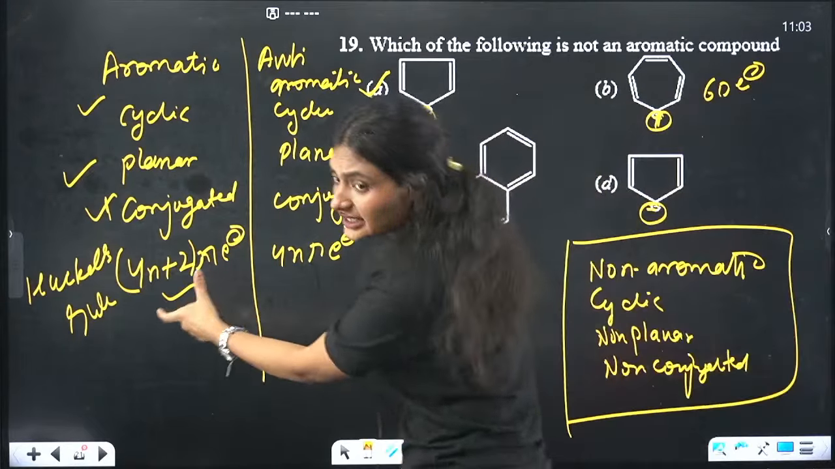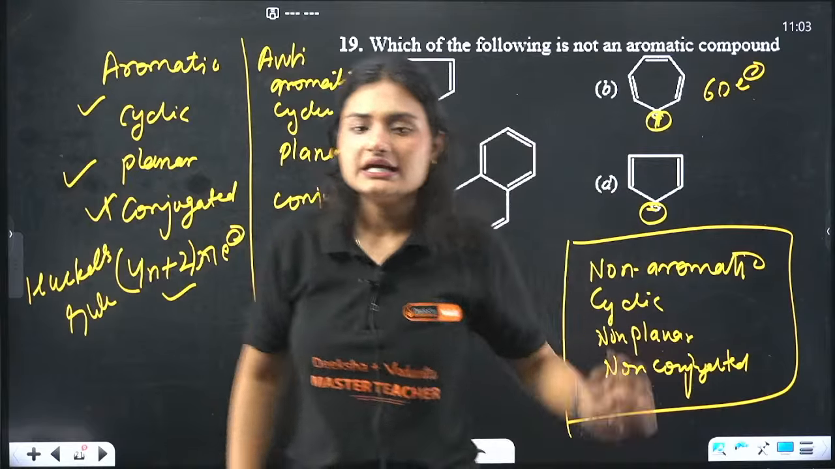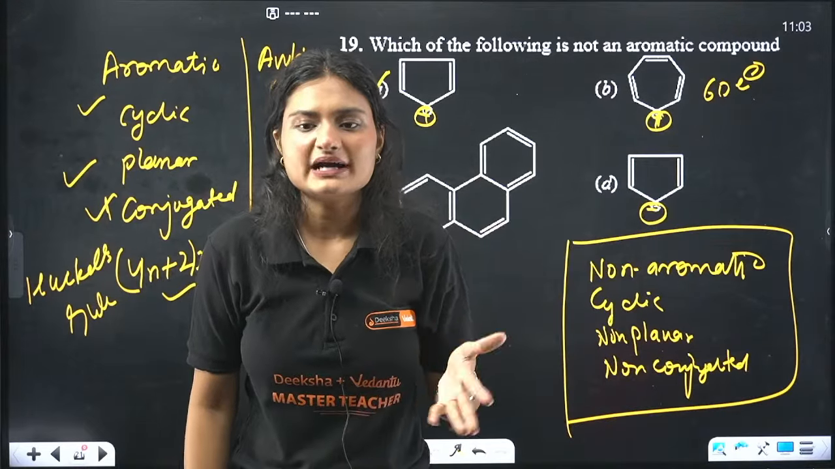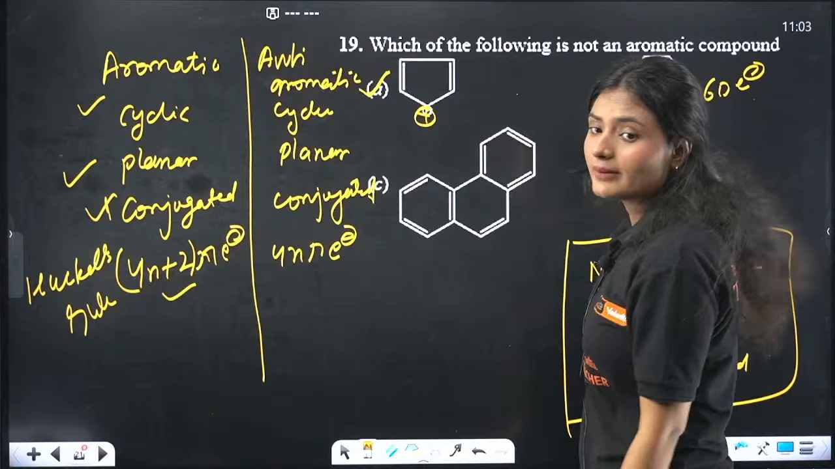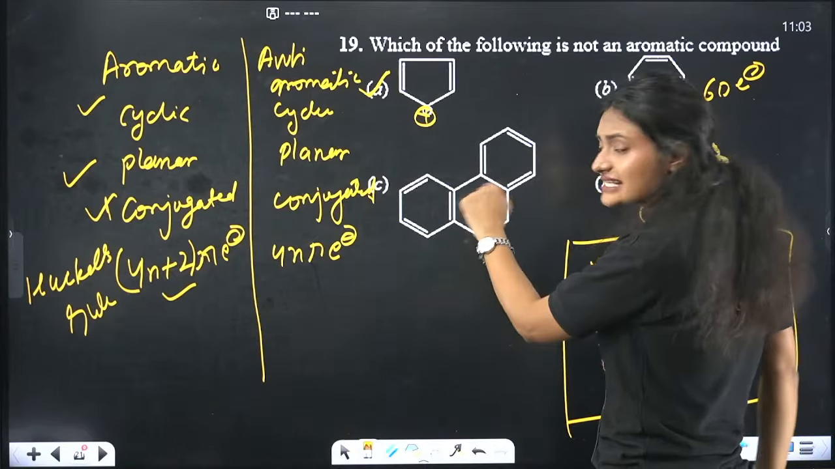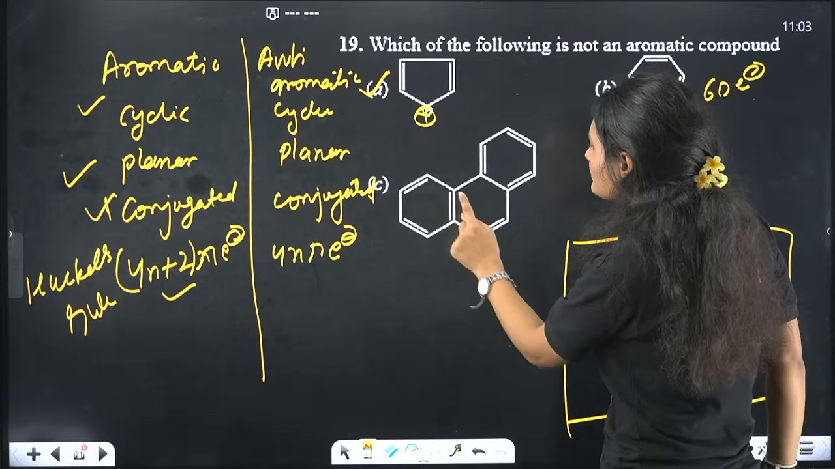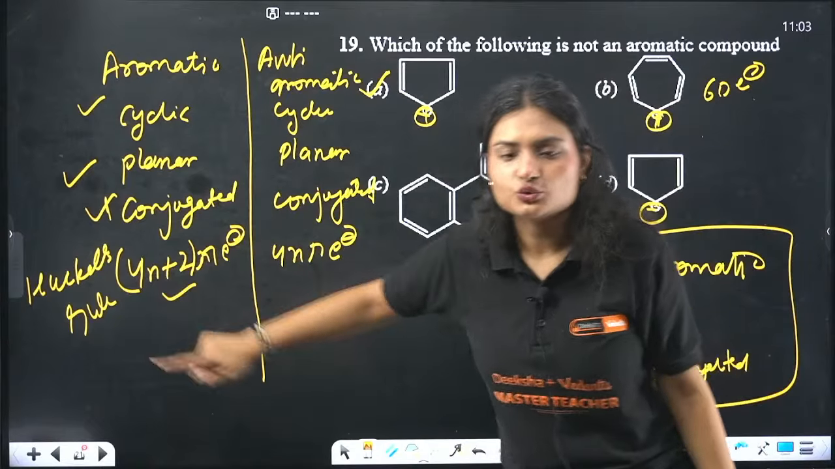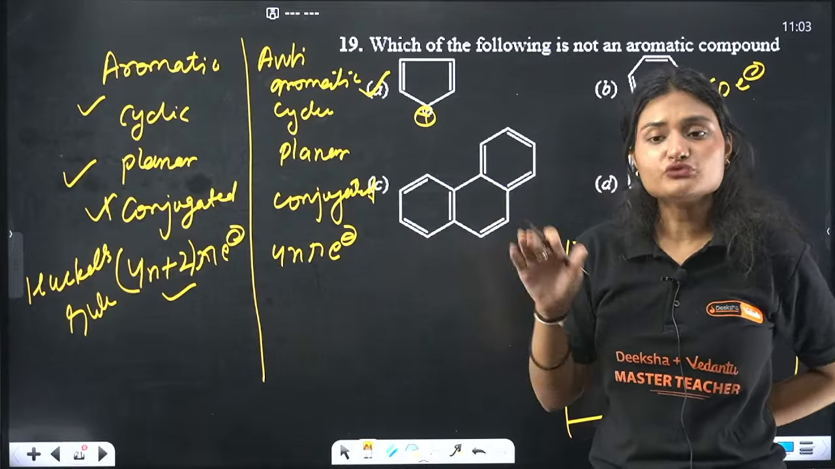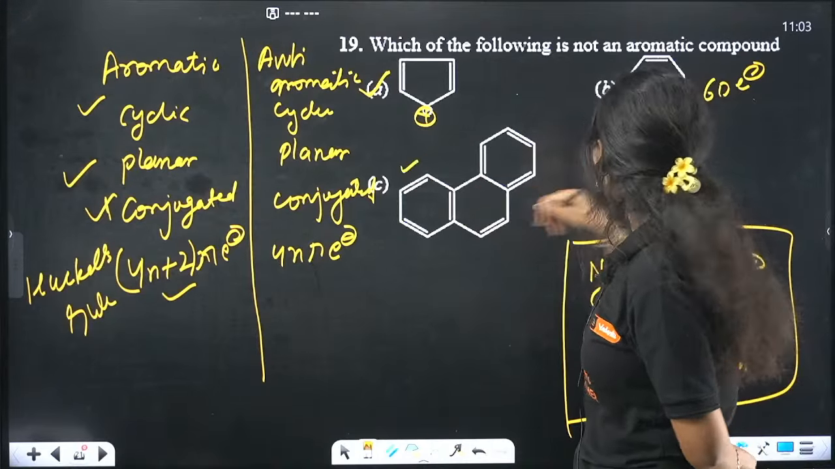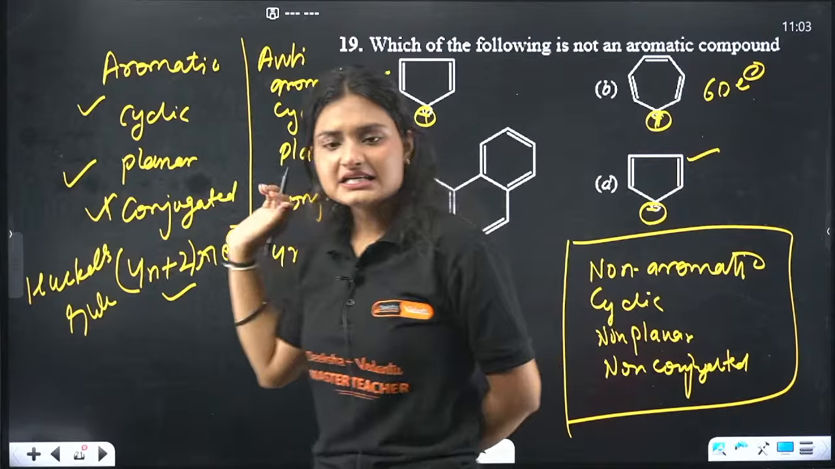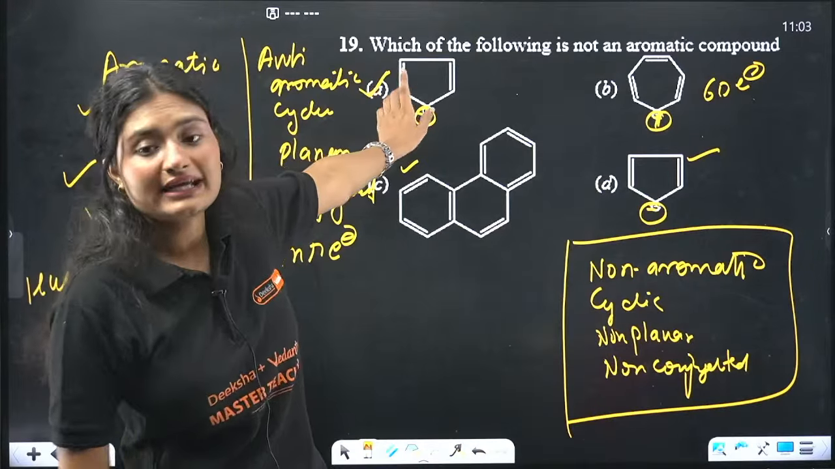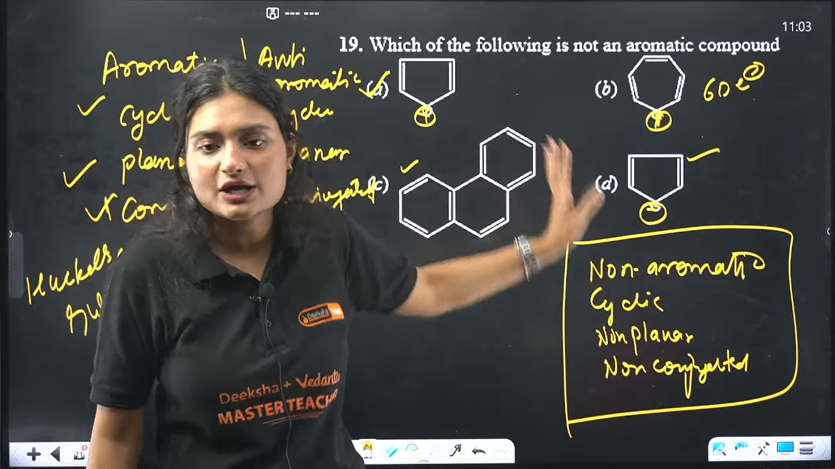6 pi electrons means again following the Huckel rule. It is cyclic, planar, conjugated, and it is following the 4n plus 2 pi electron rule. So that means it is aromatic. Again, cyclic, planar, conjugated. 14 electrons. Again, 4n plus 2, when n is equal to 3. 12 plus 2, 14 electrons, right? So again, aromatic. 6 pi electrons, conjugated, cyclic, planar, right? So only this one is your anti-aromatic, which means it is not an aromatic compound.